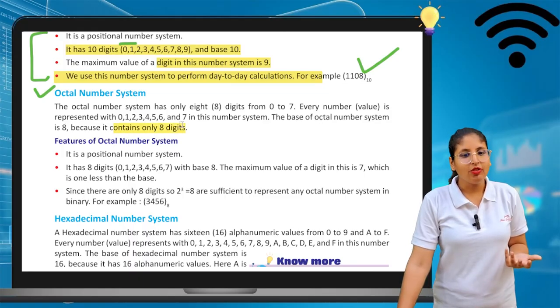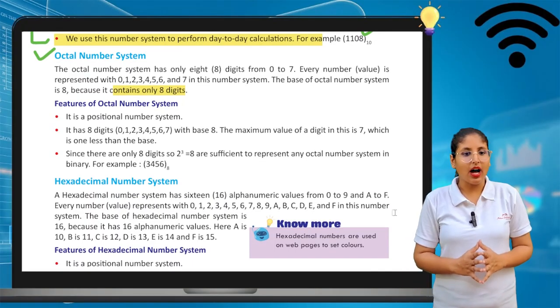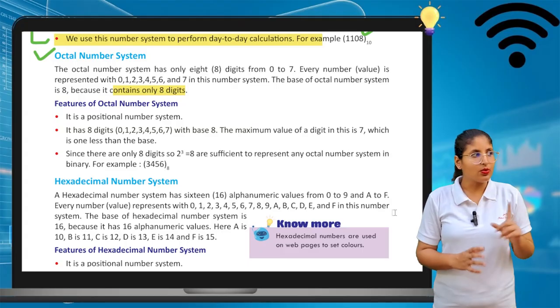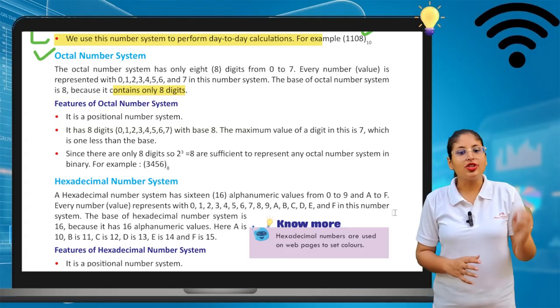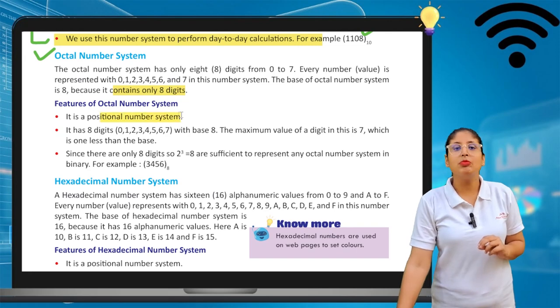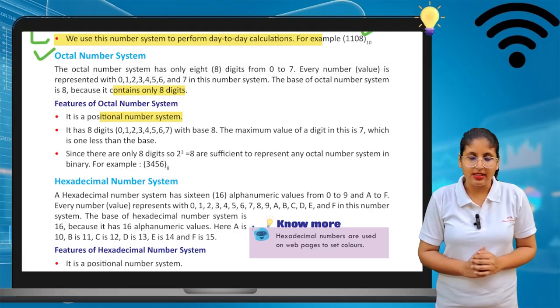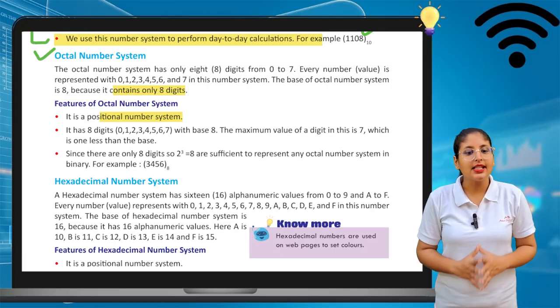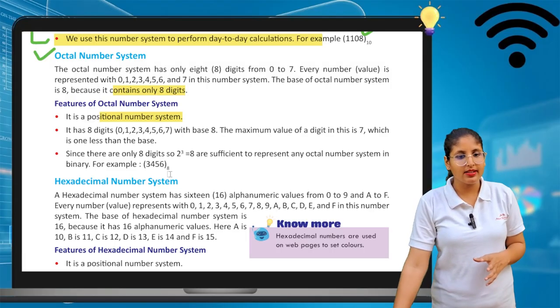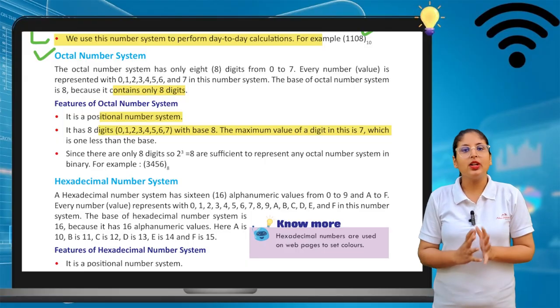Now we will see some features of it. Starting with the first one, it is a positional number system. Of course, this is also positional because we are using digits in it. Second, it has 8 digits, 0, 1, 2, 3, 4, 5, 6, 7, so the base value is 8.